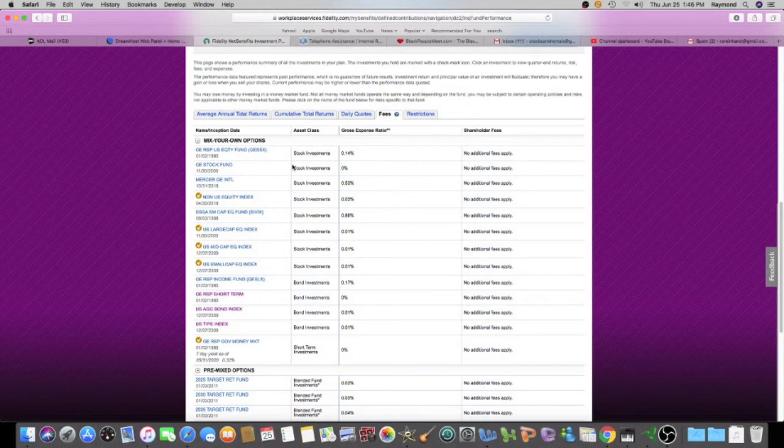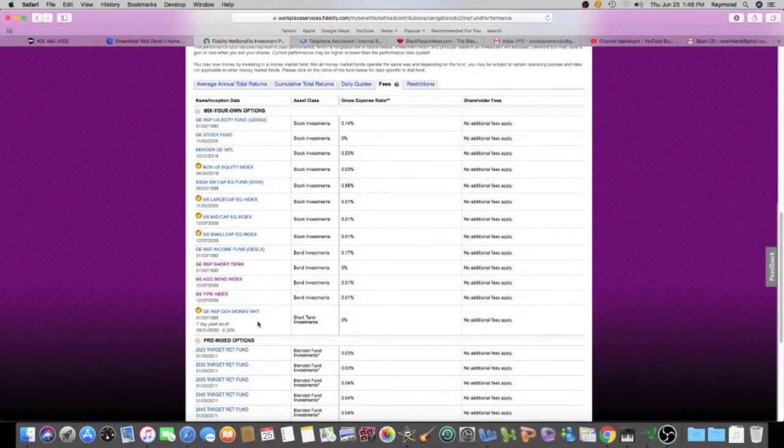So what I like to invest in, it's really important for me to have a small gross expense ratio. So if I wanted to invest in GE stock, it's 0. But I'm actually invested here. It's 0.03 here, 0.01, 0.01, 0.01, and here, 0.